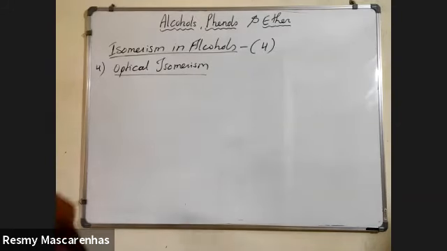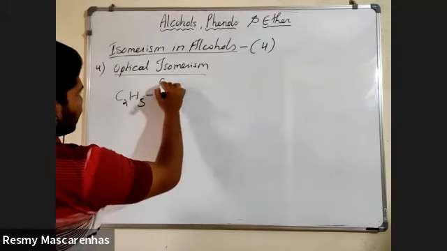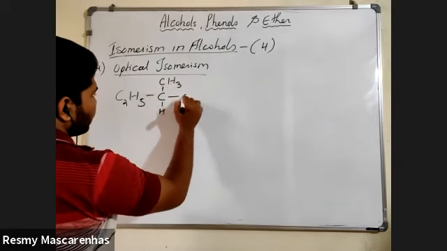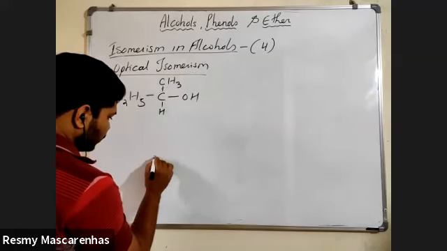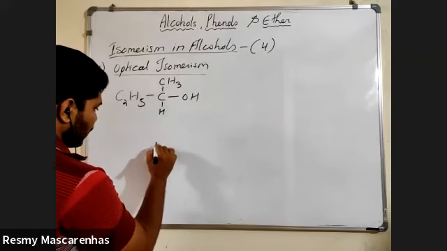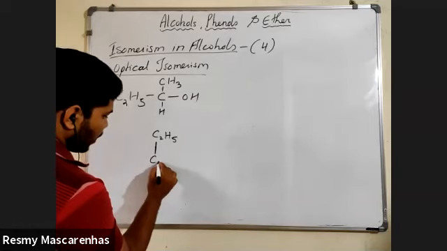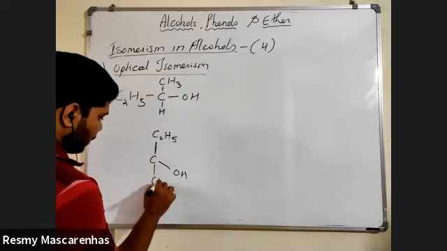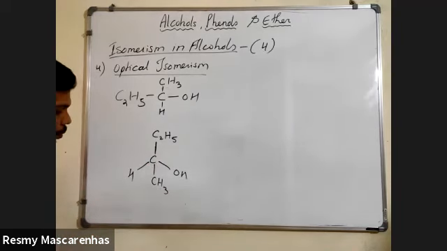So to explain this, I need to take such type of compound. Check this. Is this chiral or not? You tell me. Yes, sir. Now I will open that structure to talk about optical isomerism. Carbon, C2H5, OH, CH3, H. I will open up this structure.